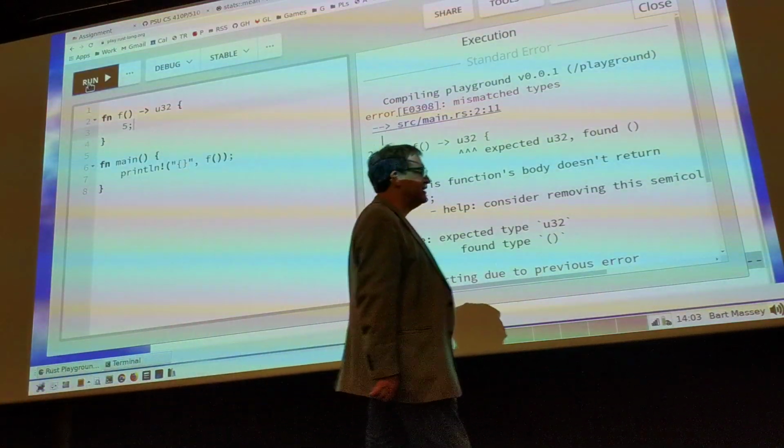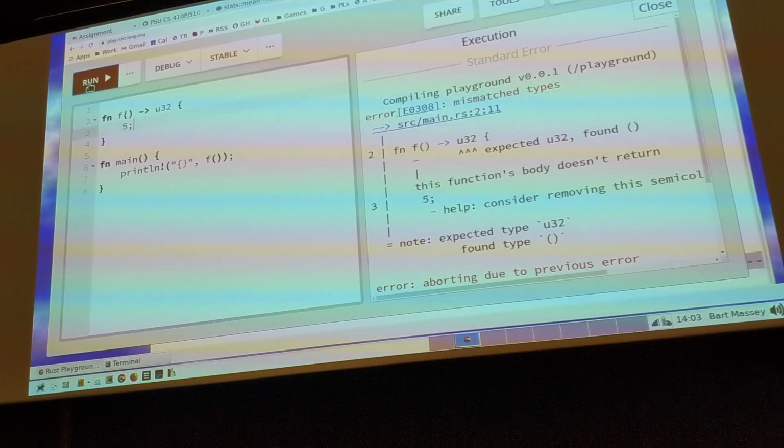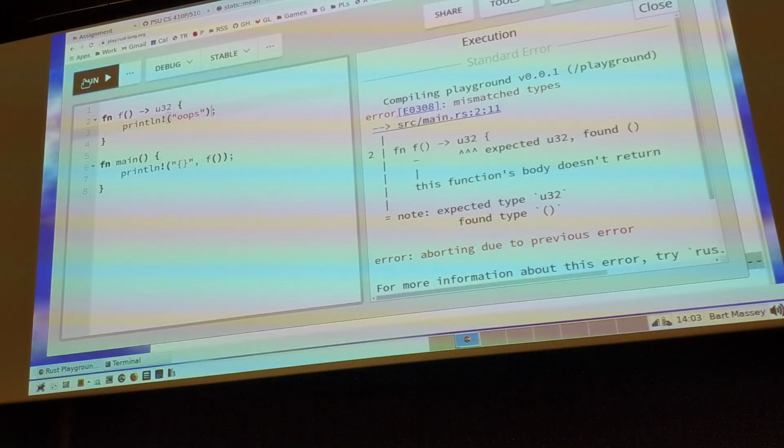And by the way, it isn't just that I did something really, really dumb like this. It's that I forgot this thing had a U32 result, and I ended the function with a println, right? Sorry, returned unit. But it is nice enough to say this function's body doesn't return, which is really confusing. Is there more to that error message? That error message is terrible. I hate that error message. Yes, it does. It just returns unit. That's weird.